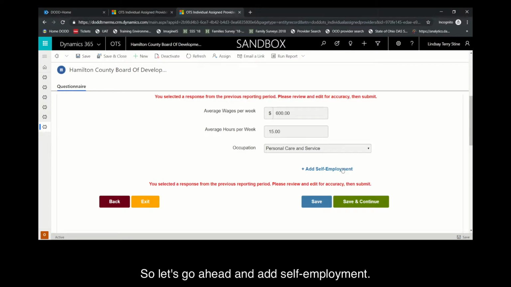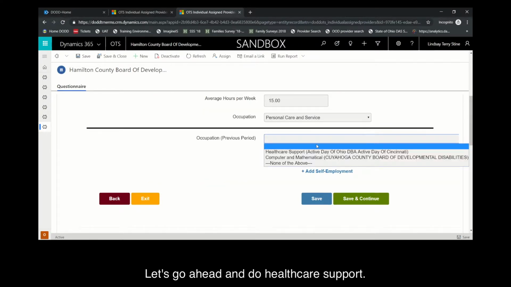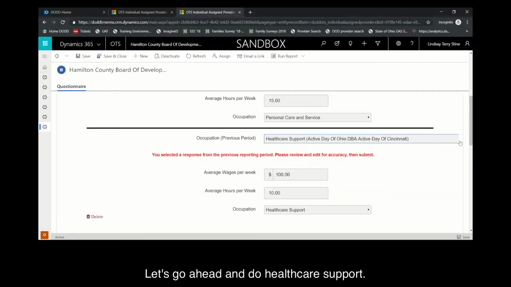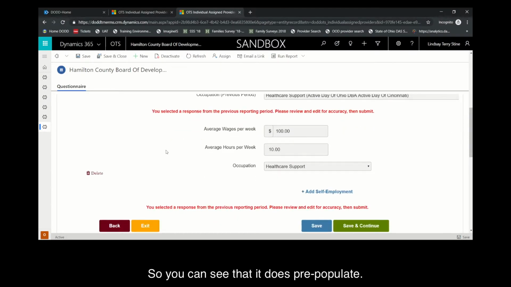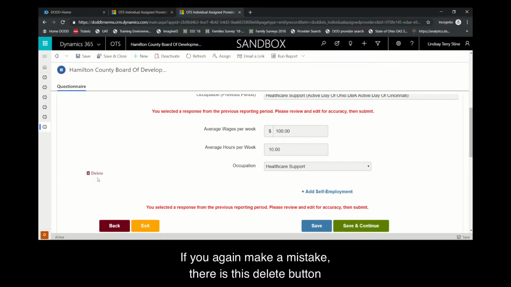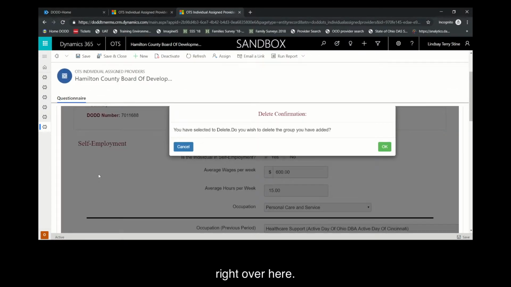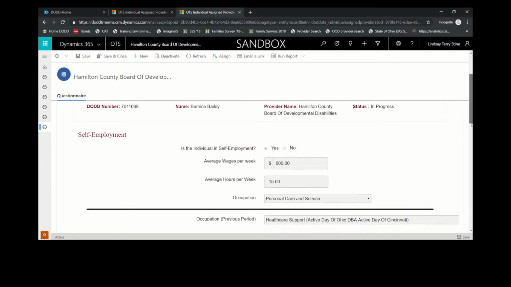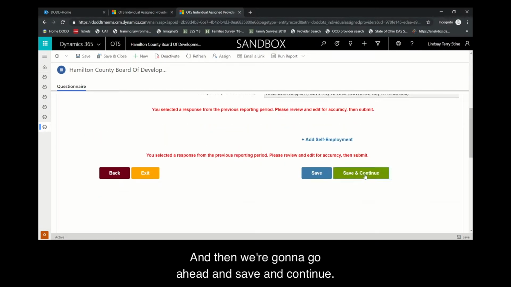So let's go ahead and add self-employment. Let's go ahead and do healthcare support. So you can see that it does pre-populate. If you again make a mistake, there is this delete button right over here. You're just going to select that and confirm that you do want to delete it. And then we're going to go ahead and save and continue.